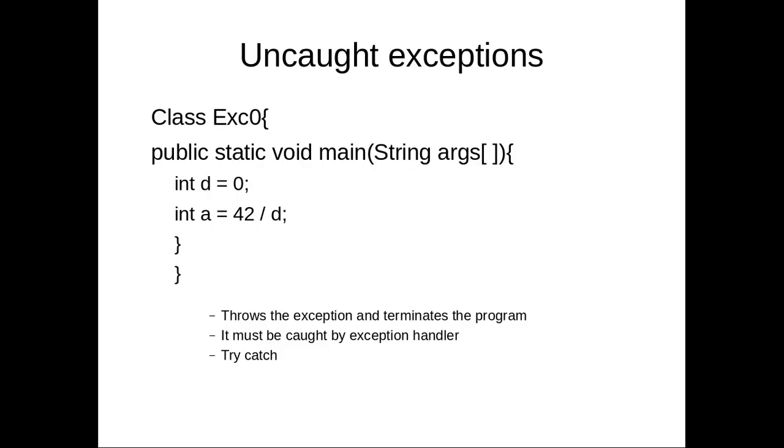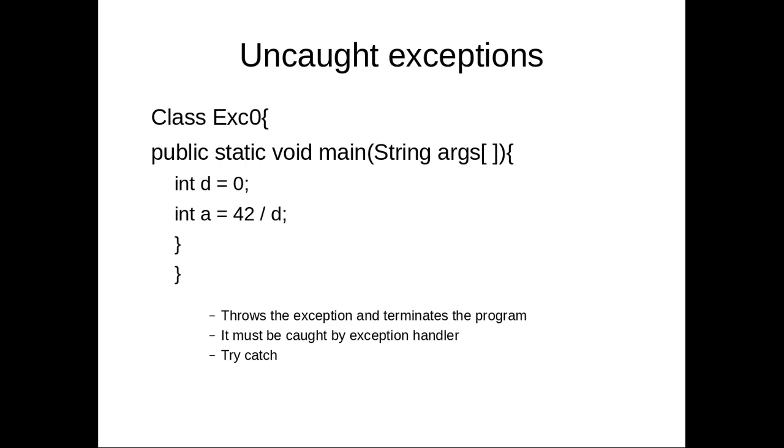Now this is an example of an exception generated by the Java runtime system. For example, here we have a class Exc0 and a public static void main, the main program, and here we have defined an integer d to be 0, and now we are trying to initialize the integer variable a as 42 divided by d.